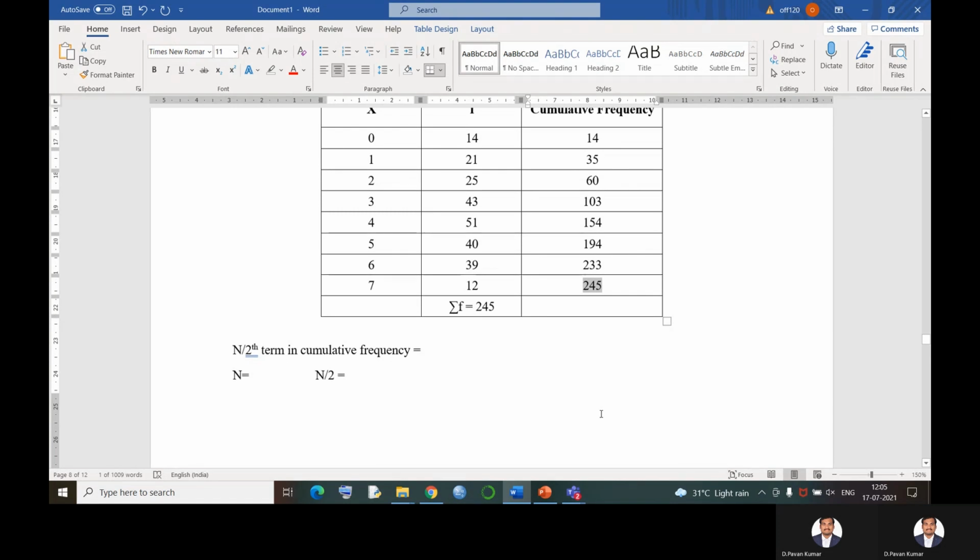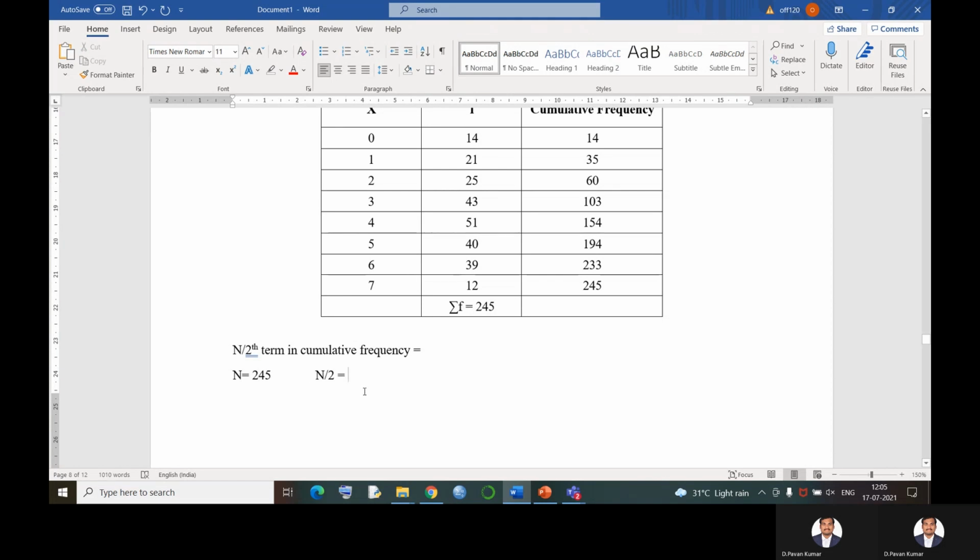What is the concept of median? Median divides the given data into two equal parts. Now, this summation f says the total number of observations. How many observations are given to us? An odd number of observations is given, so the middlemost value is our direct answer. So how can I find the middlemost value? How many observations are there? 245 observations are given.